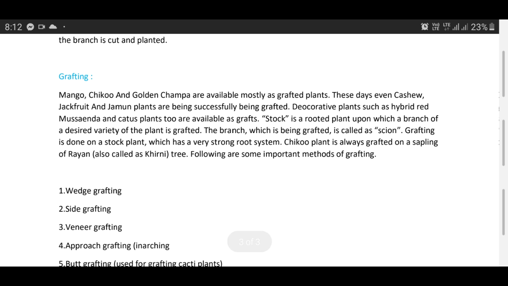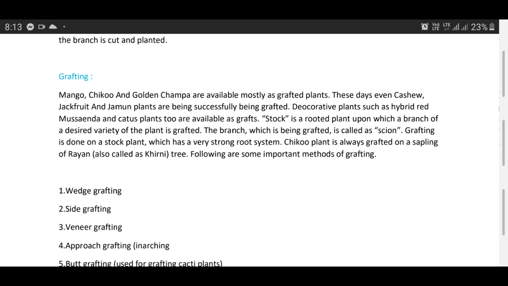Grafting. Grafting is especially practiced in different fruit plants and other ornamental plants also. In case of grafting and also in case of budding, we require two things, that is scion and rootstock. Scion is that part of a composite plant which provides the aerial portion of the plant, that is leaves, branches and some stems also, flowers, fruits.